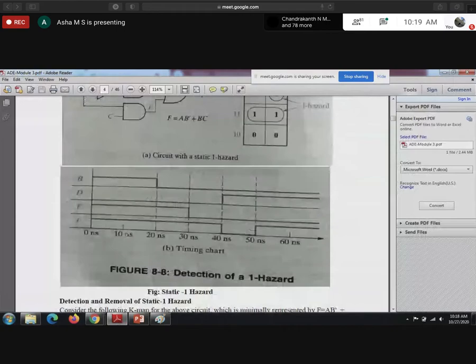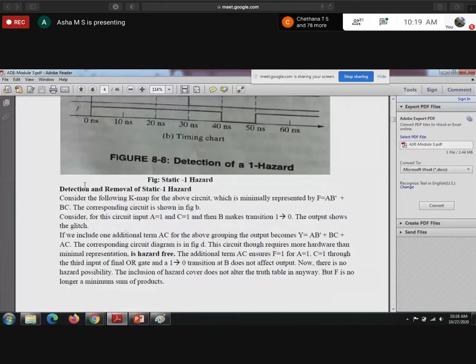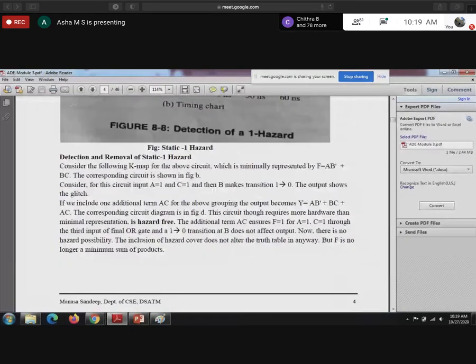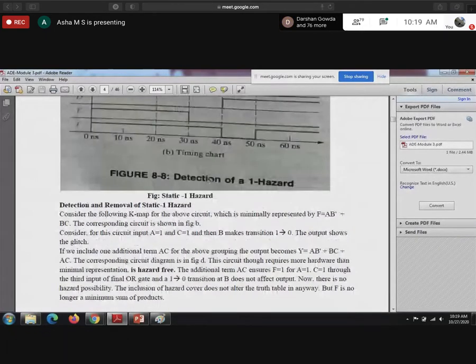Now how to remove this? Detection and removal of static 1 hazard. Consider the following K-map for the above circuit, which is minimally represented by F equal to AB bar plus BC. So the same expression we got here also. That is the minimum expression of the K-map. The corresponding circuit is shown in figure B.